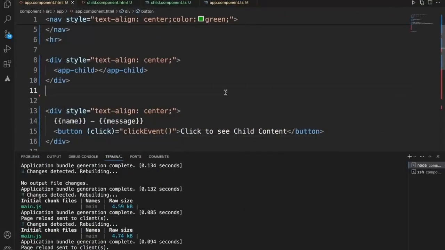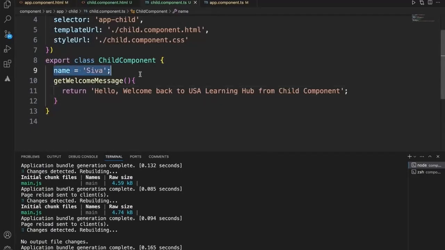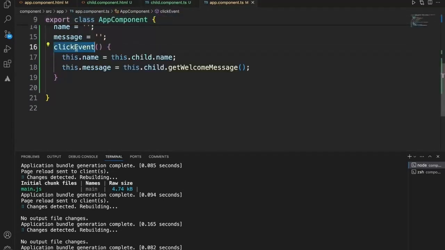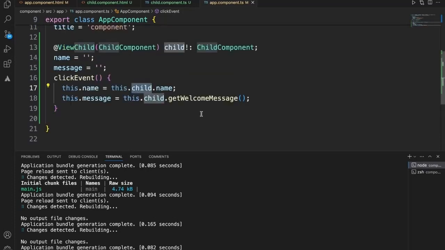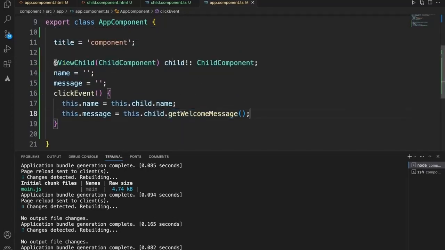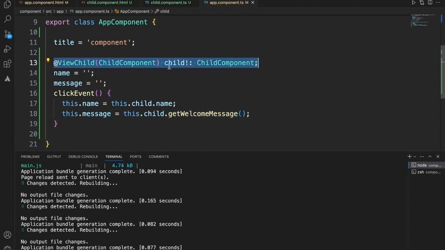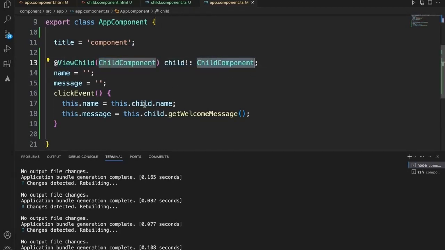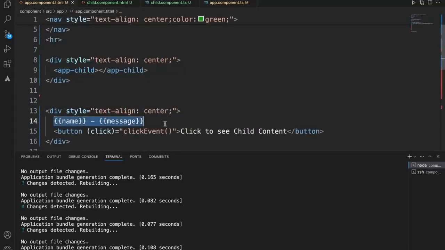Got it? Let's just understand one more time. This is the child component. There is a name Shiva and a message in the child component, and within the parent component, when I click the button, I'm getting hold of the child name as well as the function, because I'm able to get hold of the child using ViewChild. Because it is of type child component, that's why I'm using this type, and I get hold of the child component. When I click the button on the UI, it gets the name field of the child component as well as the welcome message, and these two are part of the parent, and I'm using these two to display on the page. This is how ViewChild works with the components.